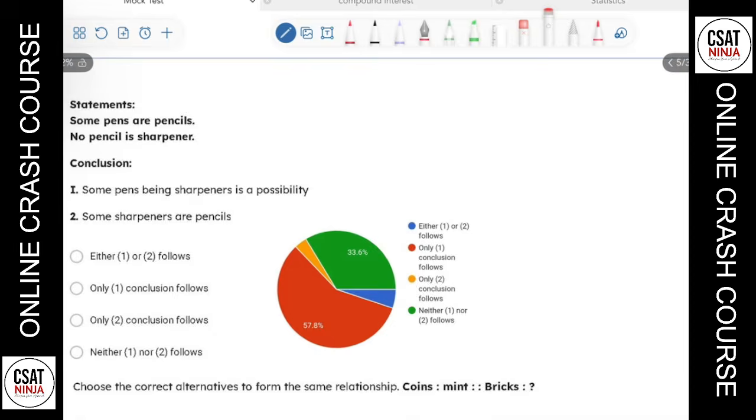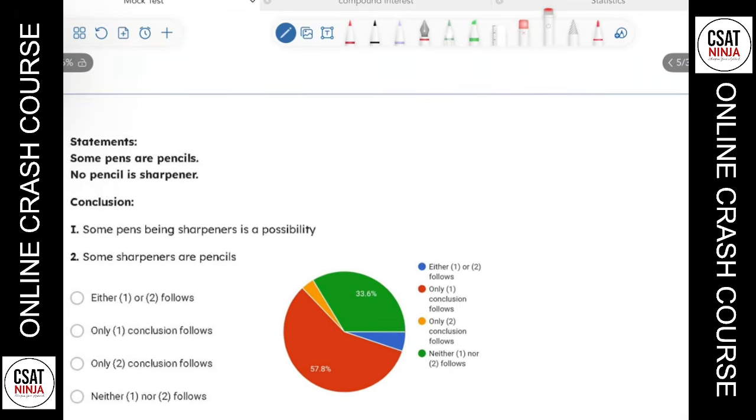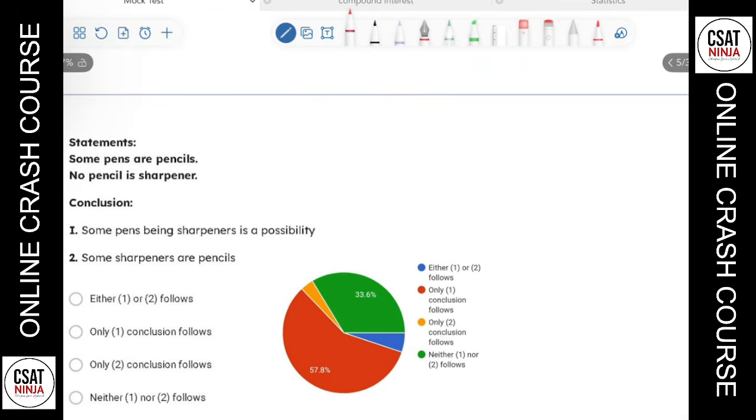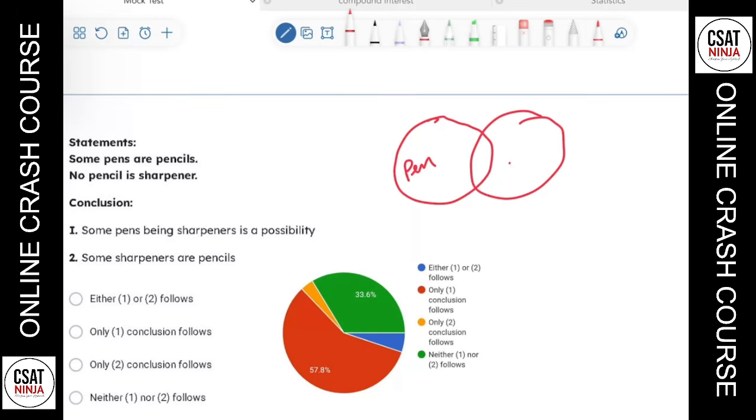Okay. The next question is based on syllogism. Let's draw the Venn diagram. You might have learned this topic, so you might be a bit familiar with this one, or you might have mastered this. I'll start with this statement: some pens are pencils, so there should be a sharing space between pen and pencil.